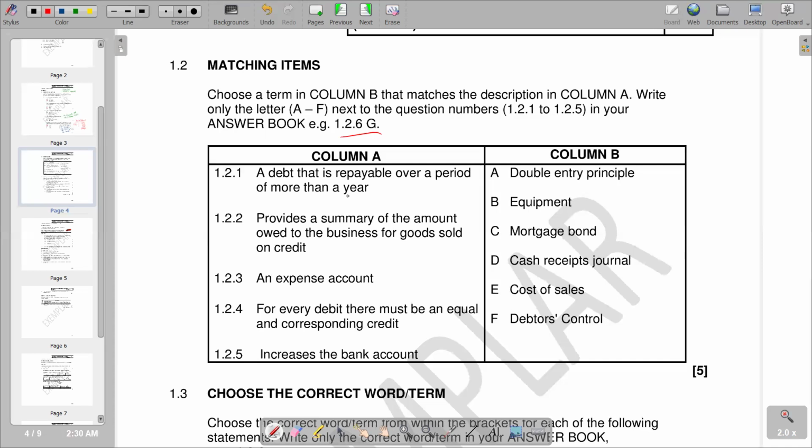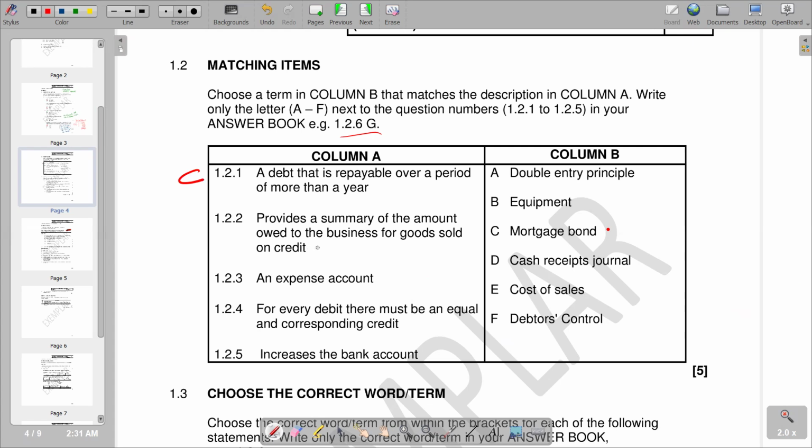So we check if we have non-current liability in column B, but we don't have that term, which means we can look for a non-current liability in column B. We see that we've got the mortgage bond, C, which is a non-current liability. So C is the match for 1.2.1. Then 1.2.2: provides a summary of the amount owed to the business for goods sold on credit.